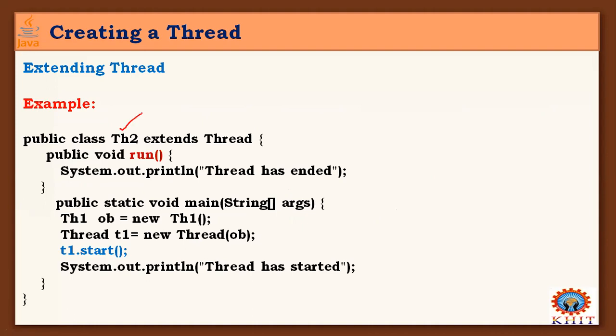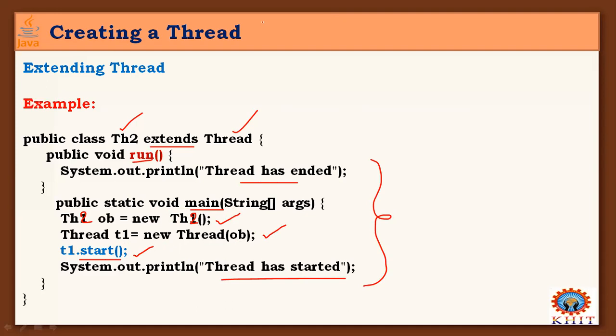And this is the example here. If you observe, my class thread2 extends the Thread class in the same way. The remaining process is entirely the same as we saw in the previous video. We have a run method here. Inside the main method, one object is created for my thread class. Here it is a small change: it is thread2. This T1 is created as an object. T1.start is called and the thread has started. After running this, the thread has ended.